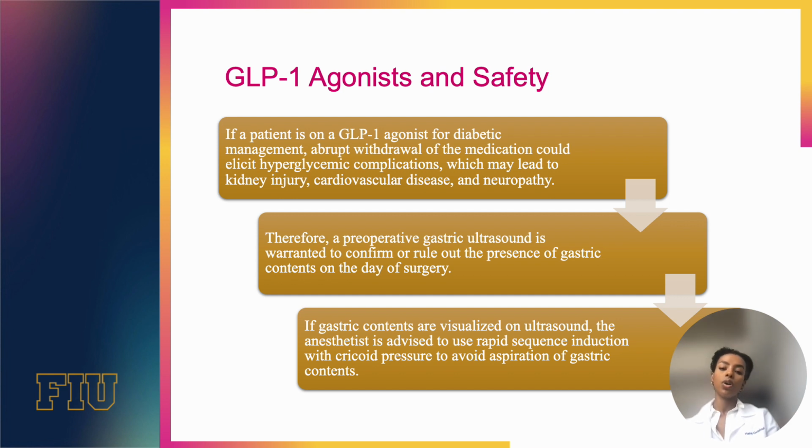So it's important to do a preoperative gastric ultrasound on these patients to either confirm or rule out the presence of gastric contents before they go in for surgery. If you see gastric contents visualized on the ultrasound, the anesthetist is advised to use rapid sequence induction with cricoid pressure to avoid aspiration of gastric contents.